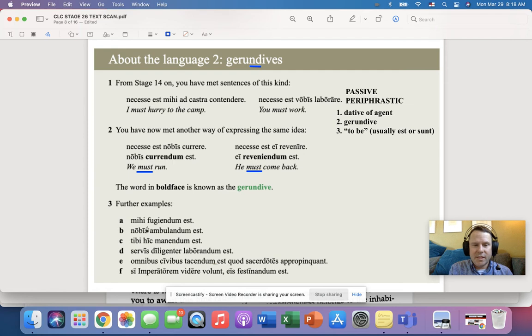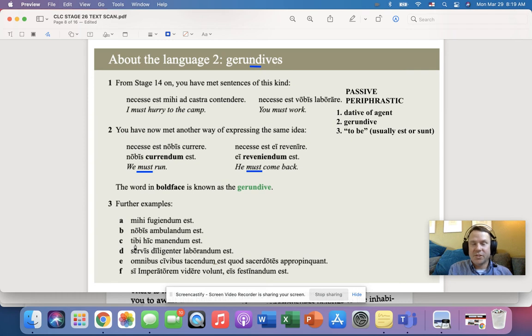Okay? So let's take a look at mihi fugiendum est. So how do you think that we would translate that? Now, the literal translation is there must be a fleeing by me. So how would we translate that? That's right. I must flee. Okay. What about exercise B here? Nobis ambulandum est. Now, the literal translation is there must be walking by us. Doesn't make any sense, does it? What would the regular translation of that be? That's right, we must walk.